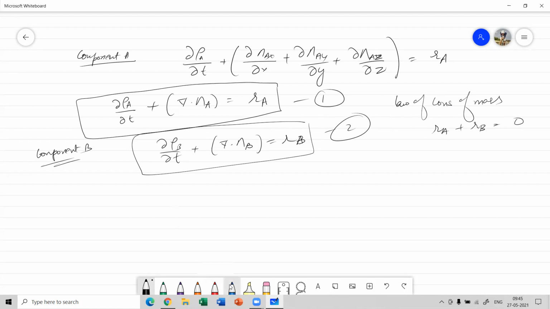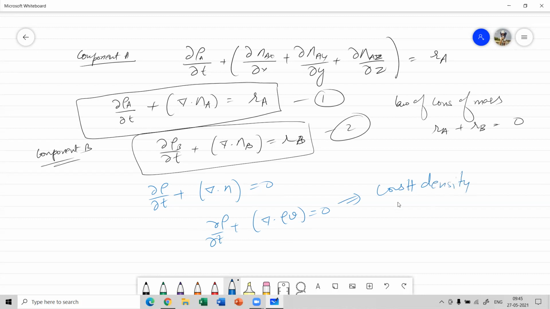If we combine both equations, we end up with del rho by del t plus divergence of n is equal to 0, and n is rho into V, so del rho by del t plus divergence of rho V is equal to 0. Now, for constant density, if the density is uniform for a binary mixture, that means it's not changing with temperature or pressure, then we end up with divergence of V is equal to 0. That is the equation of continuity.